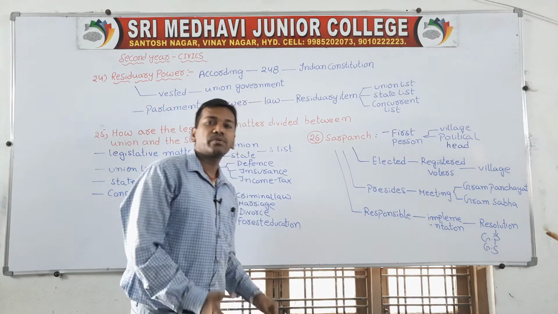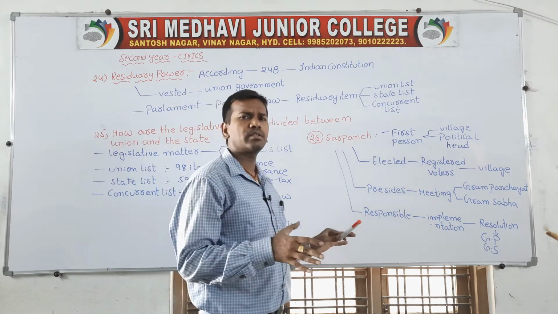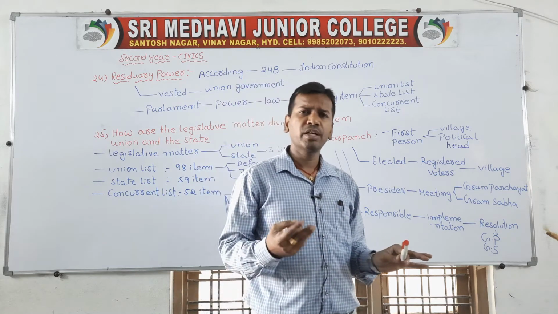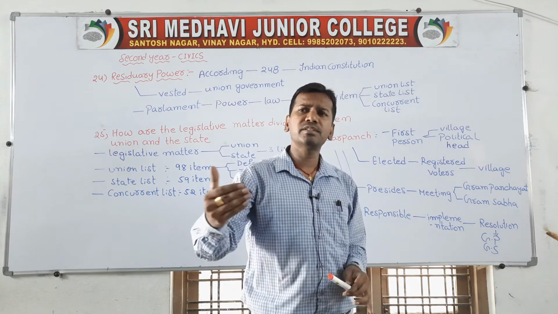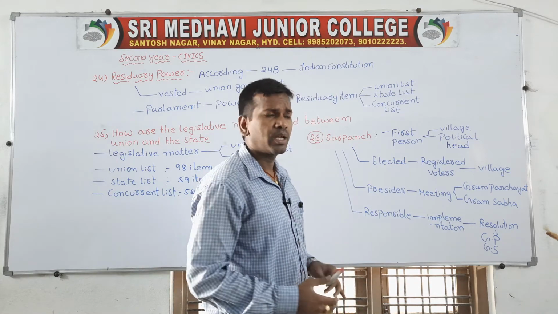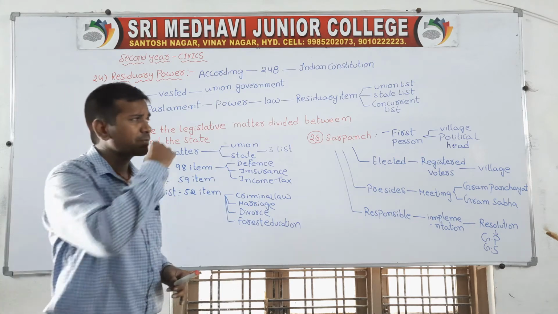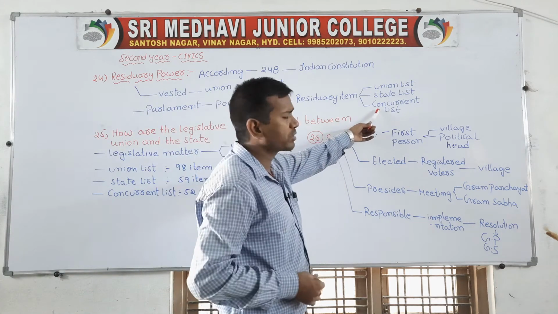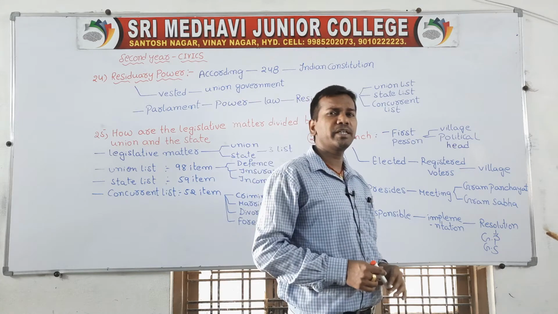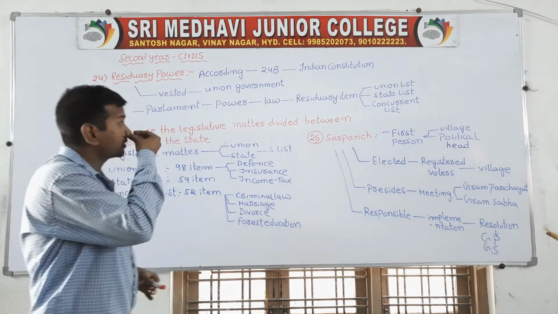The union list we already know. In terms of emergency, when an emergency is declared at state level, the Parliament has the right to make laws on the state list, and also on the concurrent list. Concurrent means both central and state governments participate in making the law. So that is called the concurrent list. So this is one point.